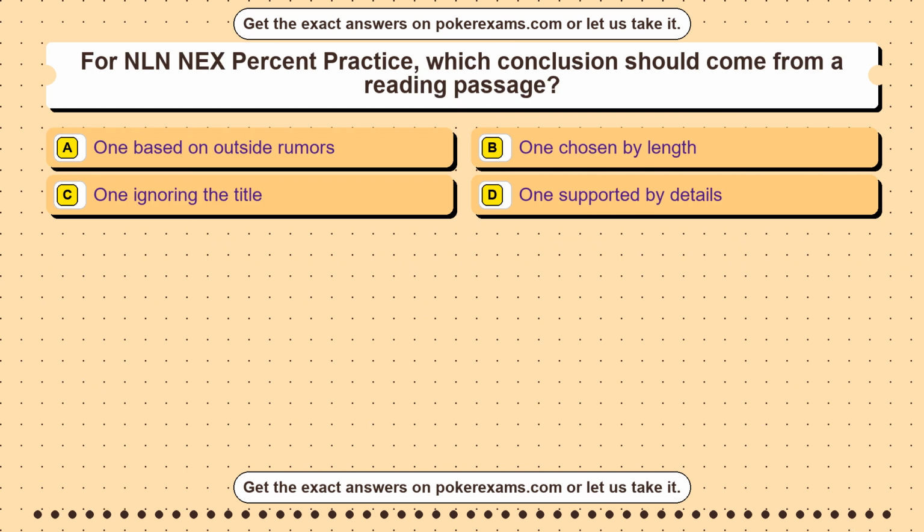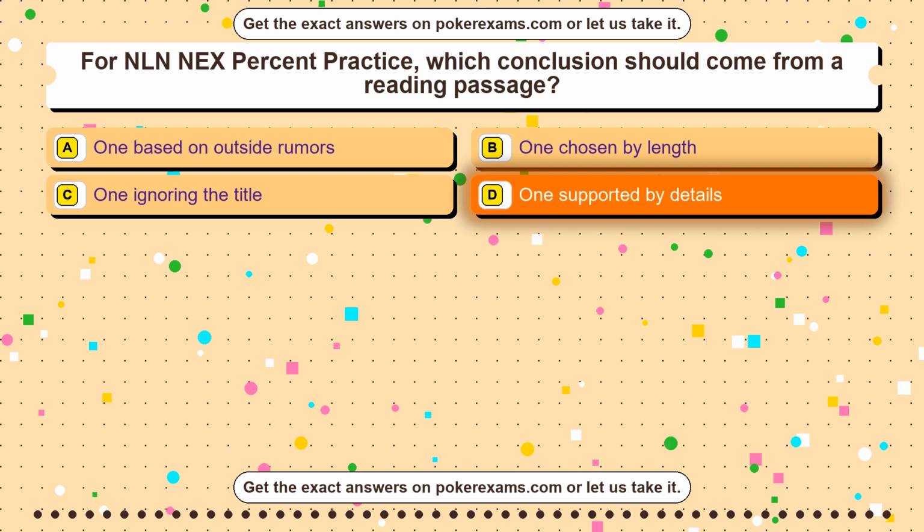Question 2. For NLN NEX Percent Practice, which conclusion should come from a reading passage? Option A, one based on outside rumors. Option B, one chosen by length. Option C, one ignoring the title. Option D, one supported by details. The correct answer is option D.